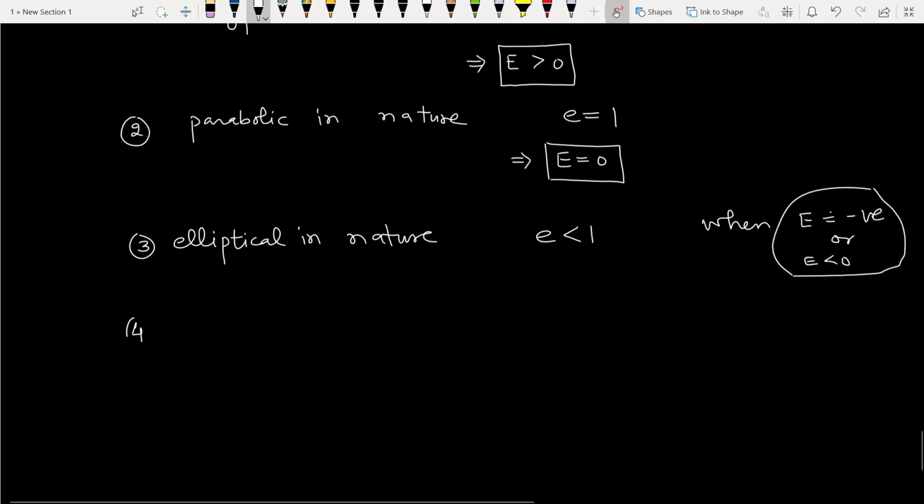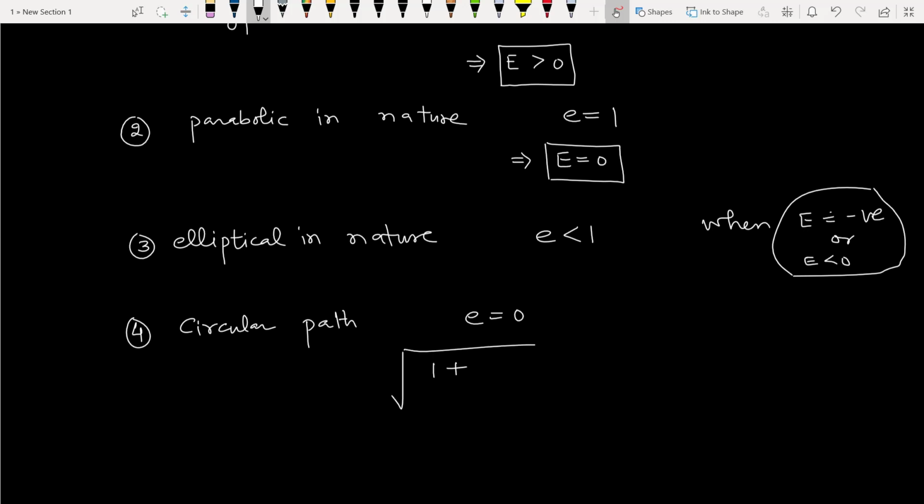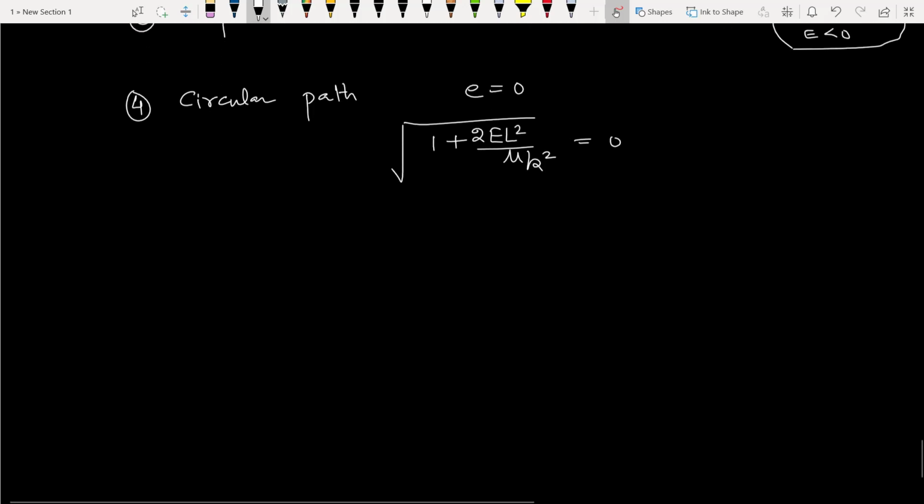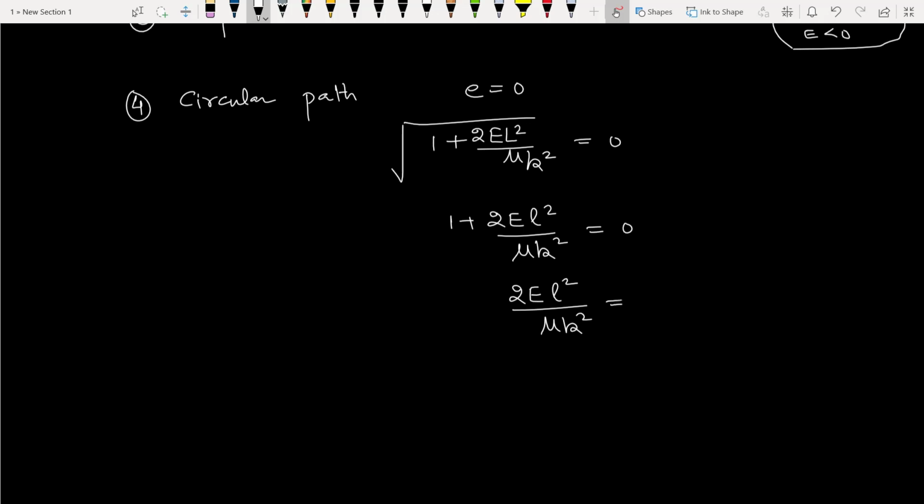Fourth case, it will move in a circular path when eccentricity is 0, and eccentricity will be 0 when 1 plus 2E L square upon mu k square is 0. So 2E L square upon mu k square is minus 1.